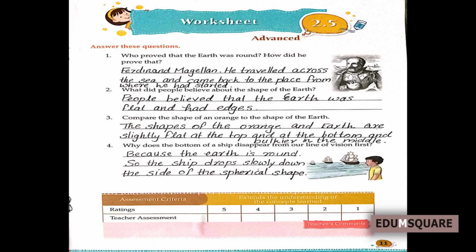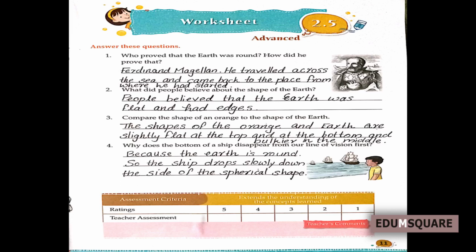Then second question. What did people believe about the shape of the earth? At first, people believed that the earth was flat and had edges. Third one, compare the shape of an orange to the shape of the earth. The shapes of the orange and earth are slightly flat at the top and at the bottom and bulkier in the middle. Okay.